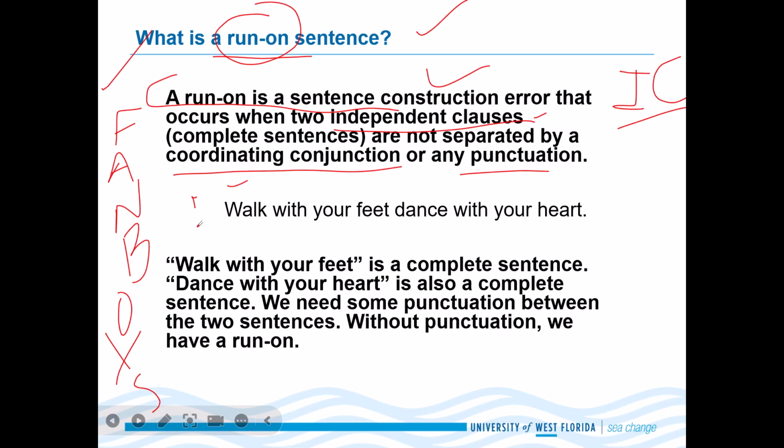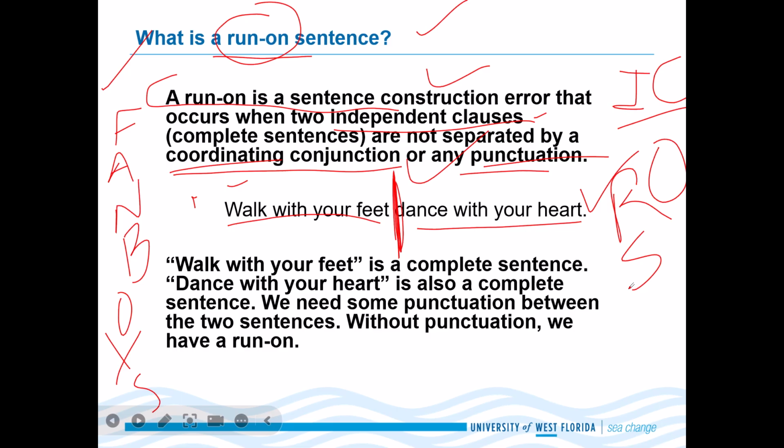Walk with your feet, dance with your heart. Walk with your feet, dance with your heart. But there is nothing in between. We need that coordinating conjunction. We need that punctuation. This is a run on sentence. Run on sentence, right? ROS. You can call it ROS.